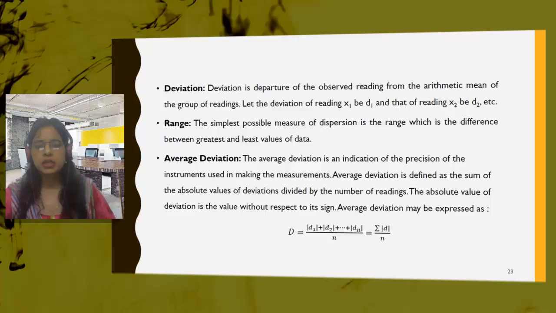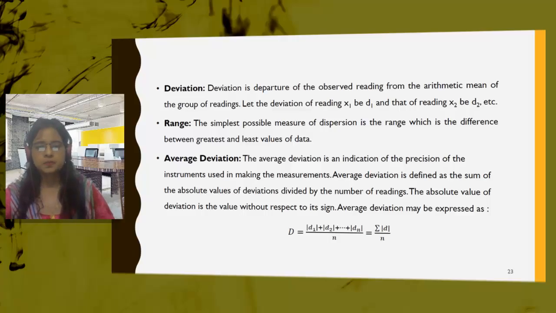What is arithmetic mean? Arithmetic mean is given by the summation of all the observations. If we have a set of n observations, if we are performing an experiment and we have n observations, then the sum of all the observations, all the data which we have collected, divided by the total number of data, the total number of times the experiment has been repeated.